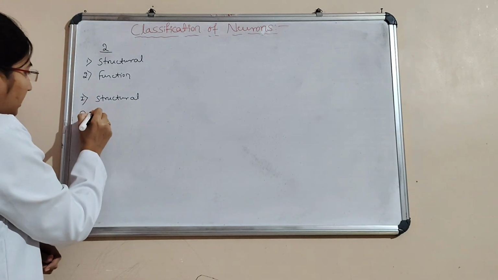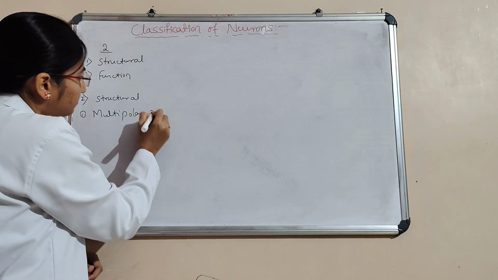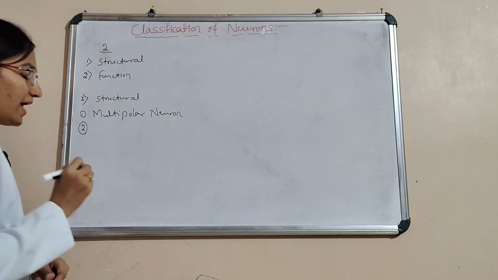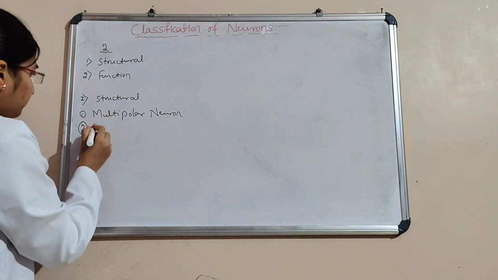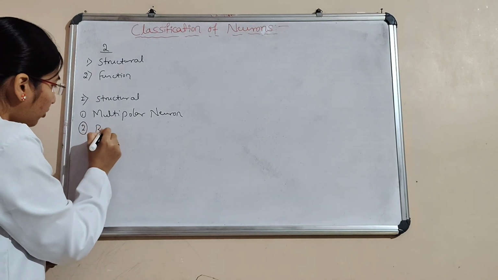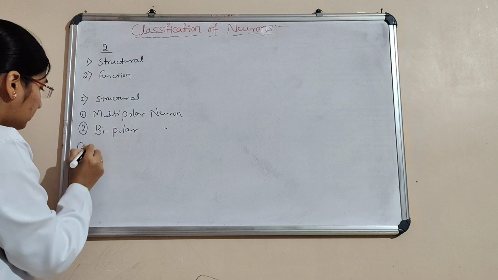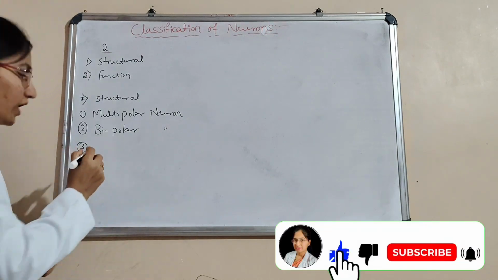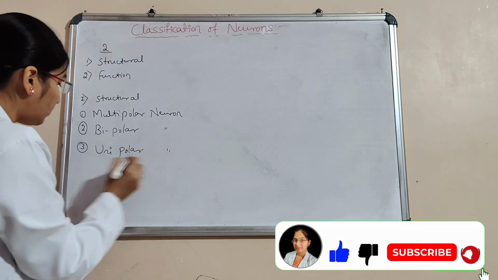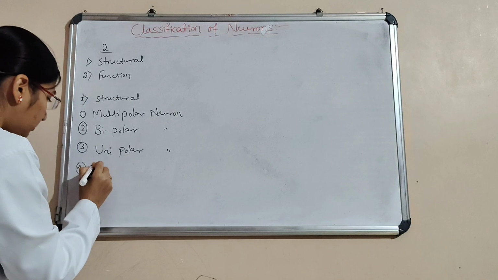First one is multipolar neuron, and then second one is bipolar neuron, and then third one is unipolar neuron, and then fourth one is pseudo unipolar neuron.